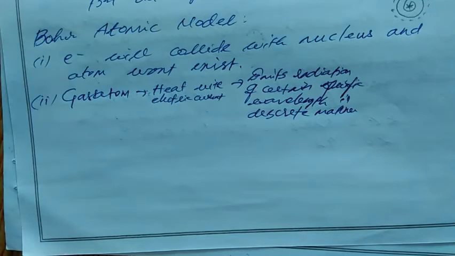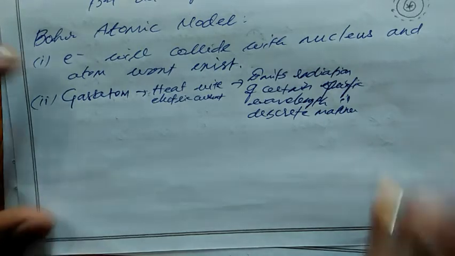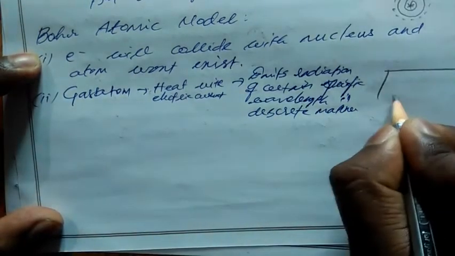Discrete manner means it will have 4000, 6000, 8000, somewhat like that, not continuous. But Rutherford said we have a continuous spectrum. He did not explain the discrete spectrum. He said the spectrum will be continuous, but because of emission of radiation of certain specific wavelengths, we have a discrete manner only.